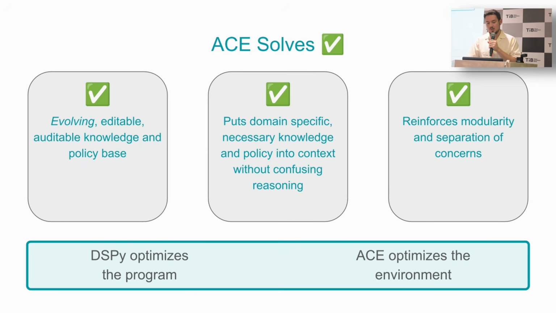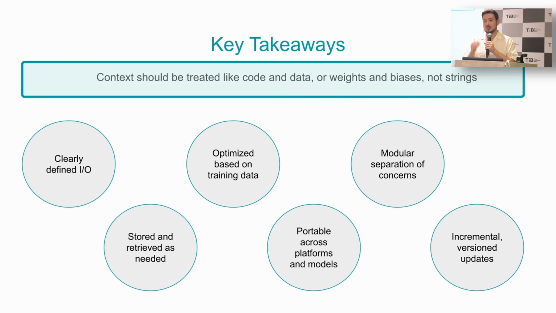So today's key takeaways are basically that as we build agentic systems, context should be treated like code and data, not just strings, right? These are things that should be optimized. They should be modular. They should have clearly defined I/O. They should be stored and retrieved as needed. They should be optimized based on training and evaluation data. They should be portable across platforms and models. And we should be making sure that as we continue to build out these systems, especially as teams get larger, the changes we make should be incremental.